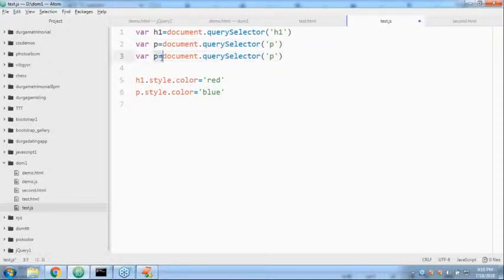Same copy paste. Here, H2 tag: document dot querySelector of H2. Next, after that, here H2 dot style dot color equals cyan. Okay, like this. Next and after that, last UL.